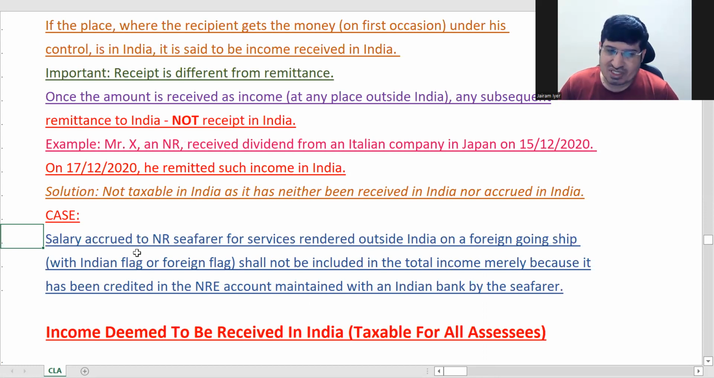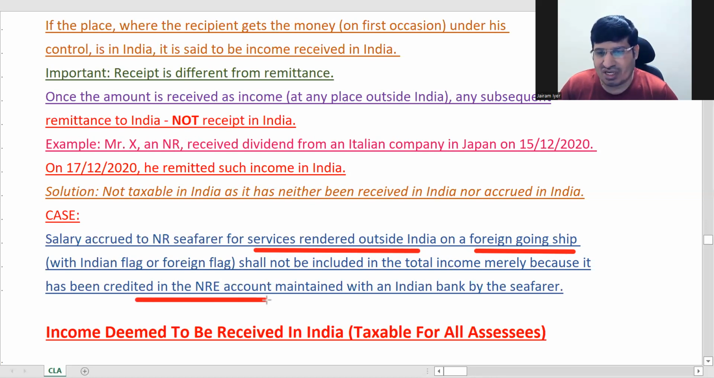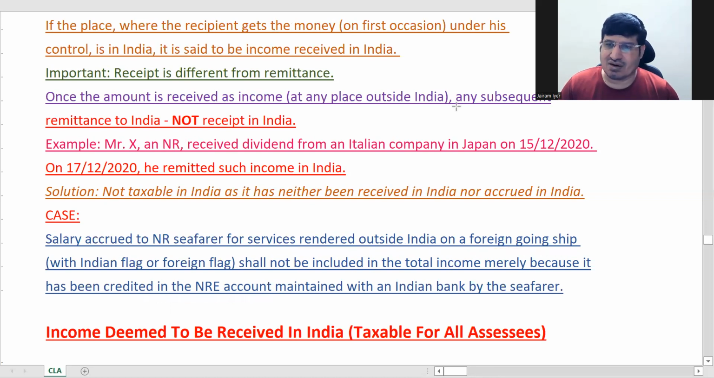So what was said in this case, the only thing relevant to you is this: it was not deemed to be income received in India. Why? Because services were rendered outside India. It was a foreign-going ship. There is no connection with India. Only because his amount was credited in the NRE account doesn't mean that it is received in India. That is the only thing decided here. Whatever I've underlined in red is the only relevant point for you. This is just a case law.